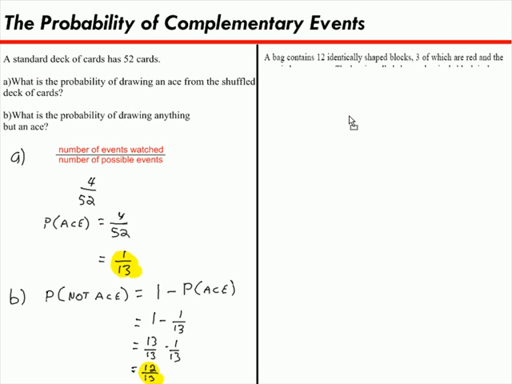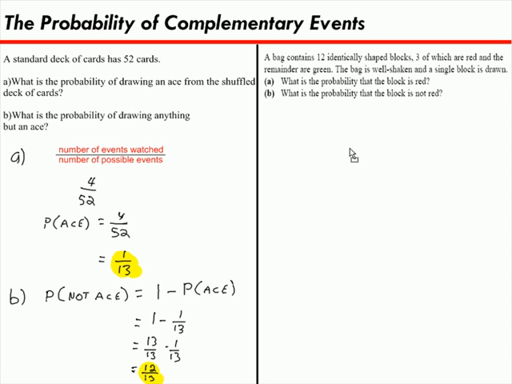Here's your question. A bag contains 12 identically shaped blocks, 3 of which are red, and the remainder are green. The bag is well shaken, and a single block is drawn. In A, what is the probability that the block is red? In B, what's the probability that the block is not red? Remember that tip for finding things that are not. Okay, try that one now, and I'll post a solution when you're ready.